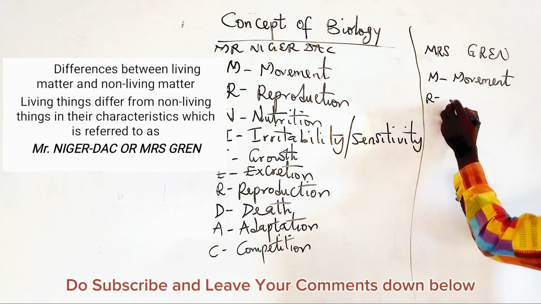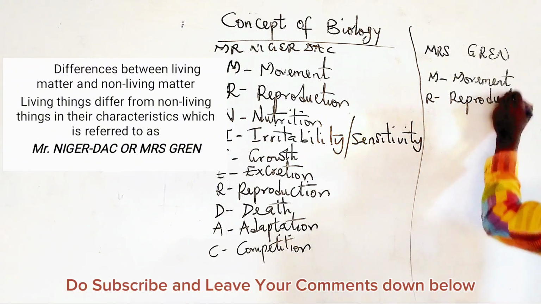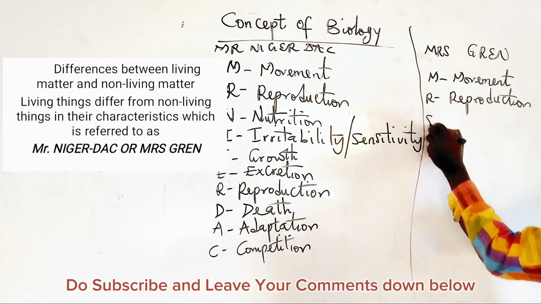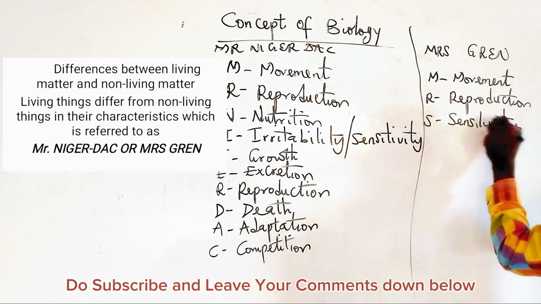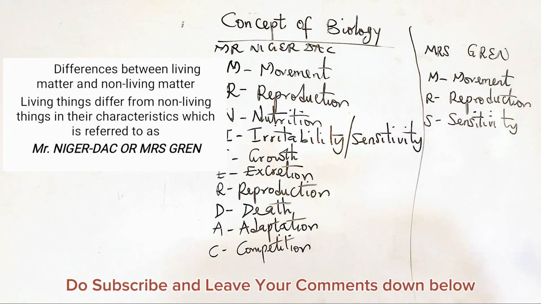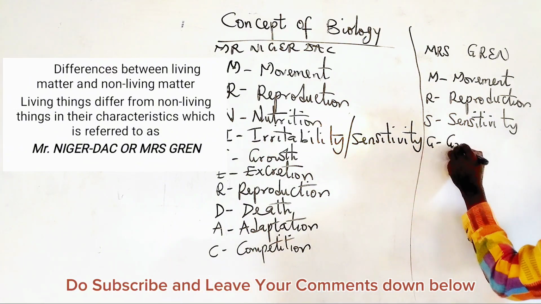R is the same for reproduction. S is sensitivity. Instead of irritability, the others call it sensitivity. G stands for growth.